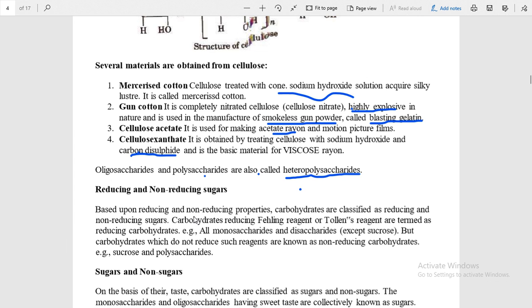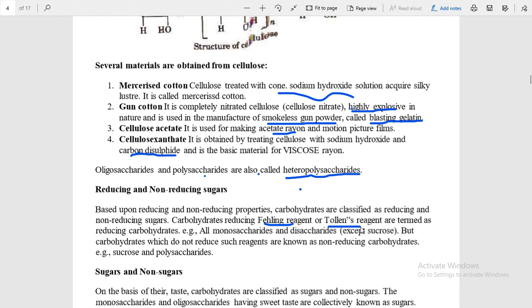Based upon the reducing and non-reducing property, carbohydrates are classified into reducing and non-reducing sugar. Those carbohydrates which reduce Fehling reagent, this one is the copper sulfate solution and copper Rochelle salt mixture, and this one is the Tollens reagent, ammoniacal silver nitrate.